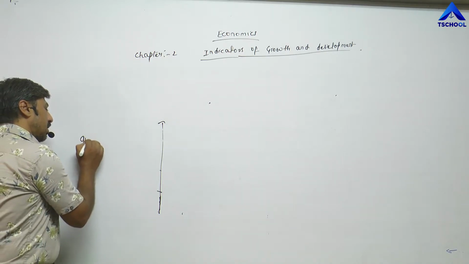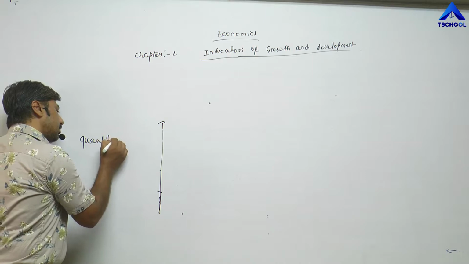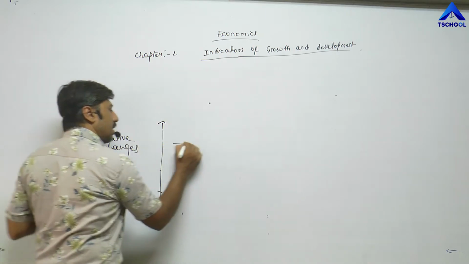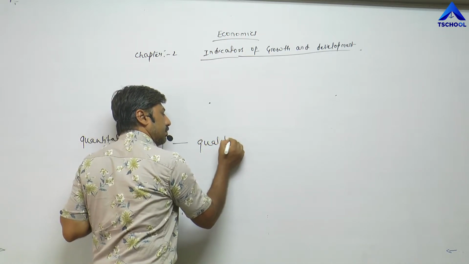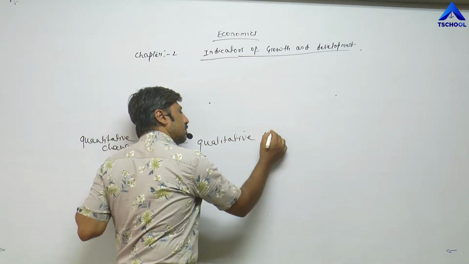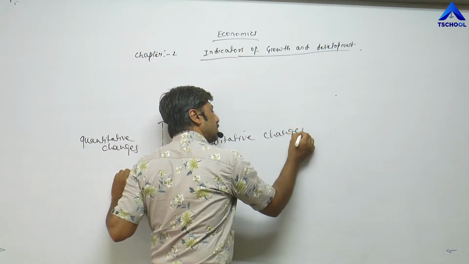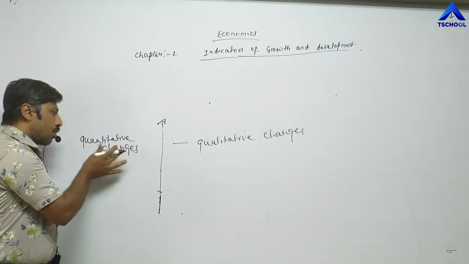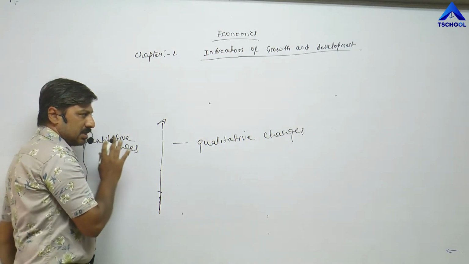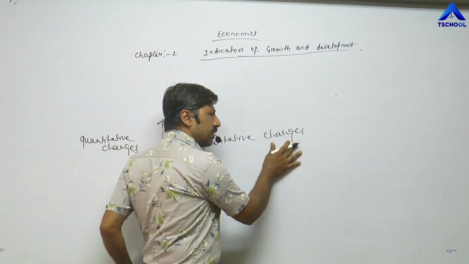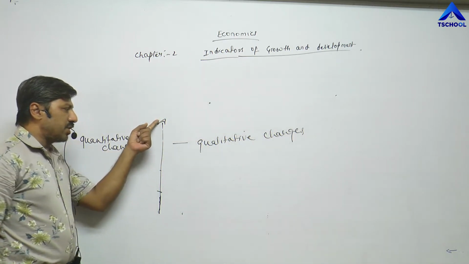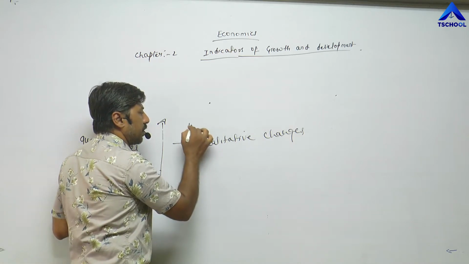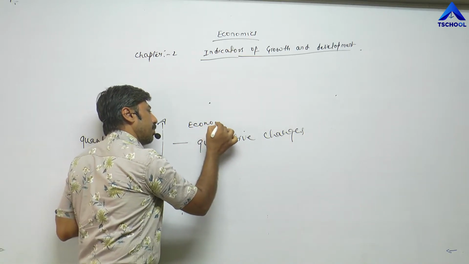Means quantitative changes and qualitative changes. So whenever quantitative changes as well as qualitative changes take place in the life of this person, we can say that economic development takes place. Economic development.